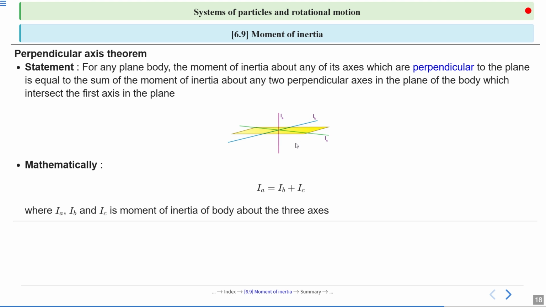Now, here a question arises: when to use it? Only for two-dimensional bodies like the thin ring, disc, rectangular plate, thin square sheet, and this is not valid for three-dimensional bodies like spheres, cylinders, etc. All right. Yes or no?